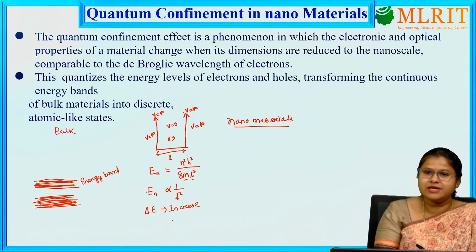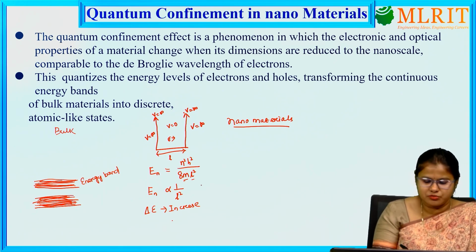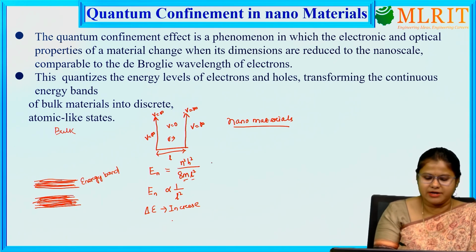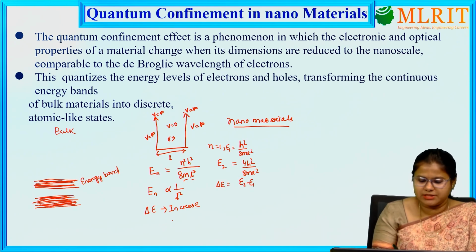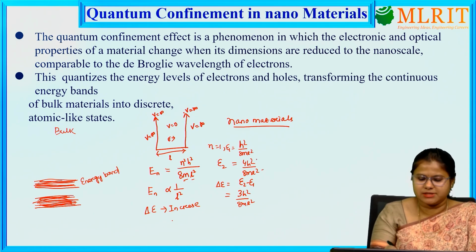Let us consider the energy difference between two states. If I consider n equal to 1, E1 will be equal to h²/8mL². If I take n equal to 2, I will get E2 equal to 4h²/8mL². The difference delta E is equal to E2 minus E1, that is 4h²/8mL² minus h²/8mL², which is 3h²/8mL².